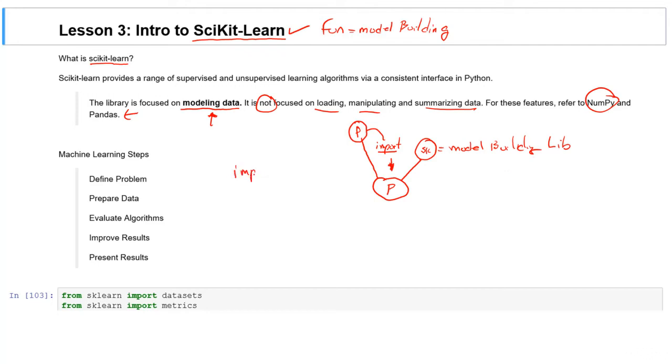So remember when we imported Pandas, import Pandas, and we said as PD, all right? So when we imported Pandas, we imported the entire library. Well, that's okay, and we can do that, but that's not the Pythonic way.